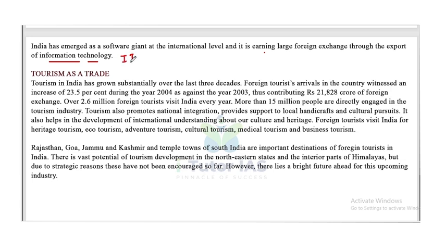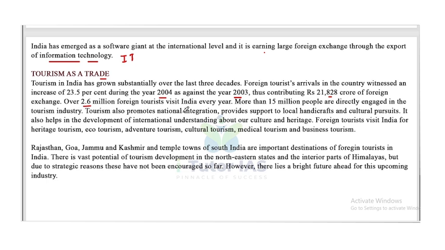Now tourism. Tourism as a trade. Tourism in India has grown substantially over the last 3 decades. Foreign tourist arrivals in the country witnessed an increase of 23.5% during the year 2004 as against the year 2003, thus contributing Rs 21,828 crore of foreign exchange. Over 2.6 million foreign tourists visit India every year. More than 15 million people are directly engaged in the tourism industry.